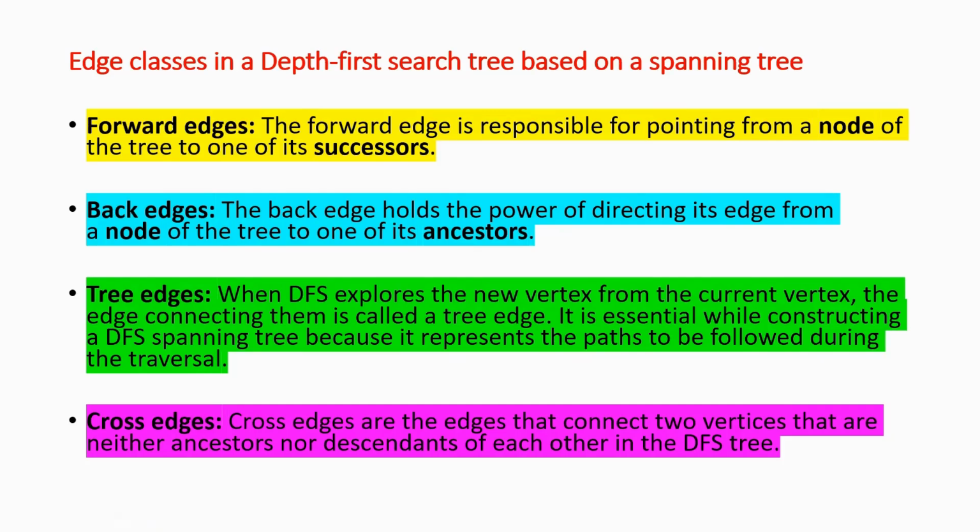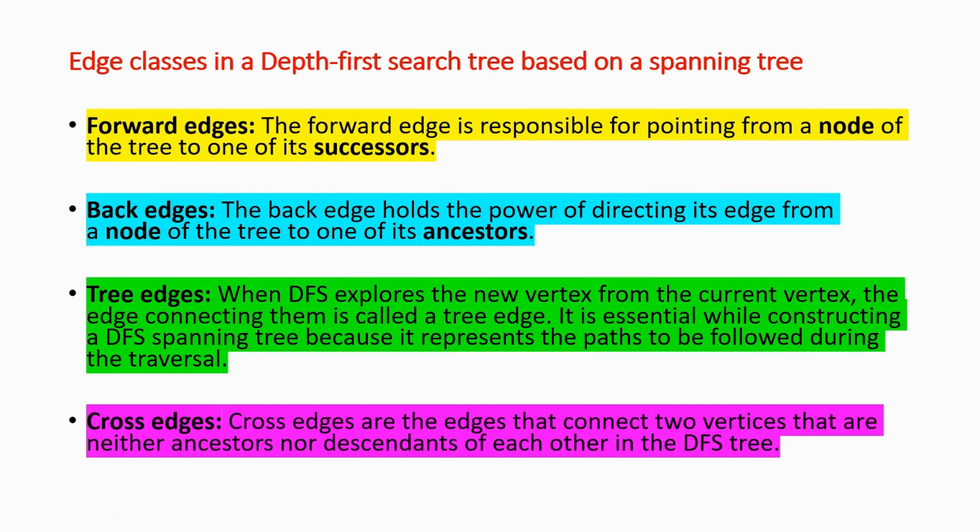Tree edges: when DFS explores a new vertex from the current vertex, the edge connecting them is called a tree edge. It is the initial step in constructing the DFS spanning tree, because it represents the path to be followed during traversal. We know the spanning tree rule: it does not form any loop or circle. So whenever you move from one vertex to the next node, it always checks whether the edge is forming a loop or not.